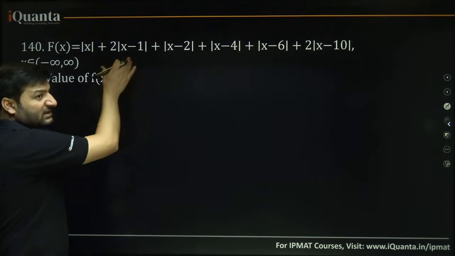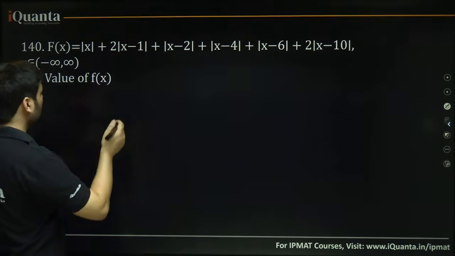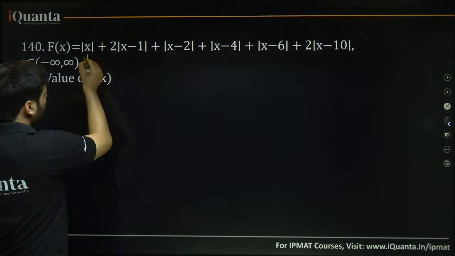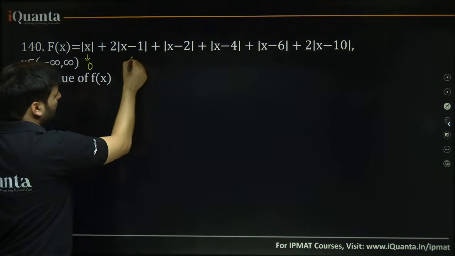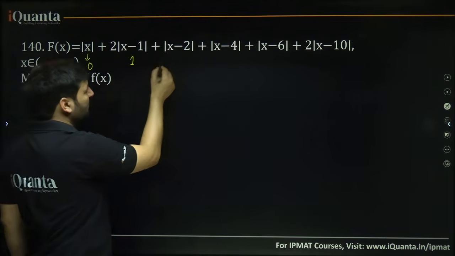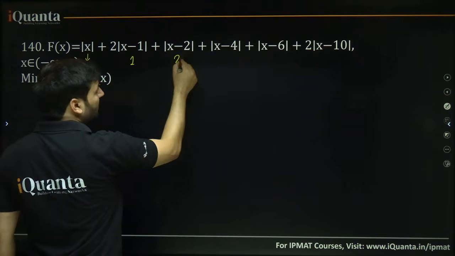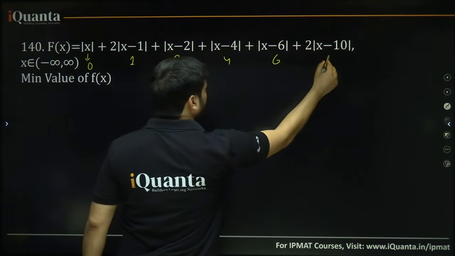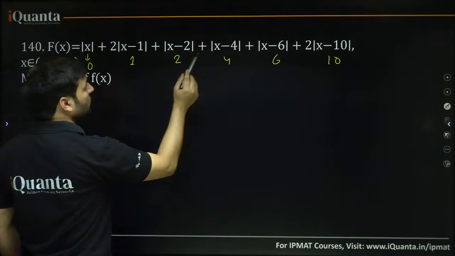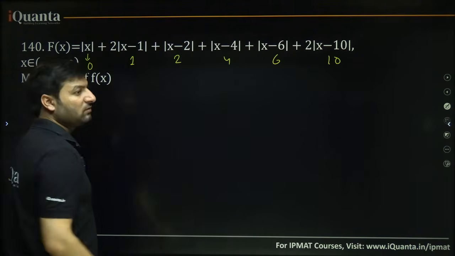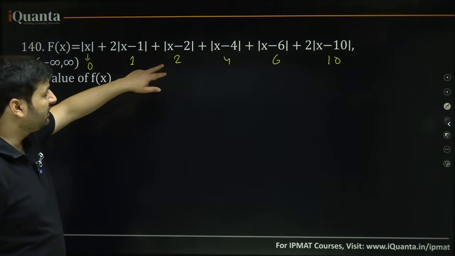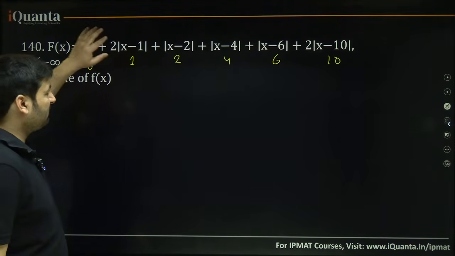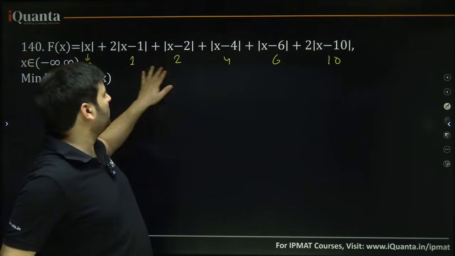So if this is the case, in such questions you can do two things. Either you take the critical points. What is the critical point of this? This is 0. The critical point here will be 1, because this mod becomes 0 at x equal to 1. Here you will take 2 as the critical point, 4 as the critical point, 6, and then 10. Yes or no? 1, 2, 3, 4, 5 critical points. What is the median? 4. But don't do it right away like this. Some of the students will just take the median of, okay, there are 1, 2, 3, 4, 5, 6.